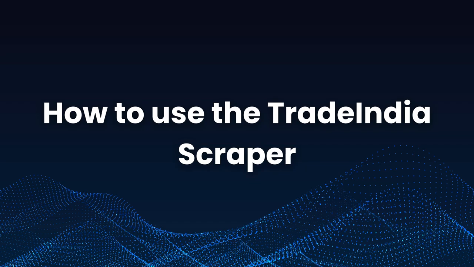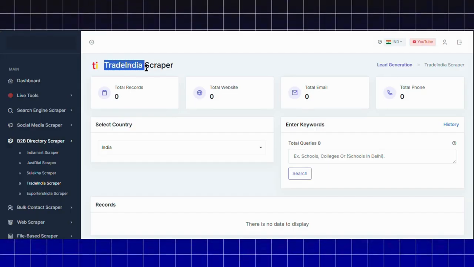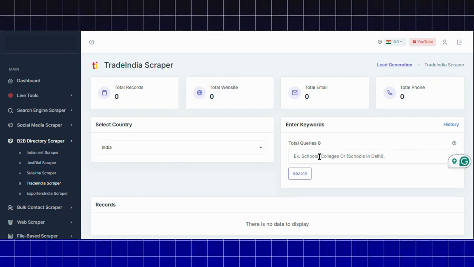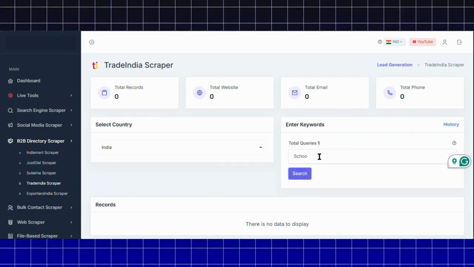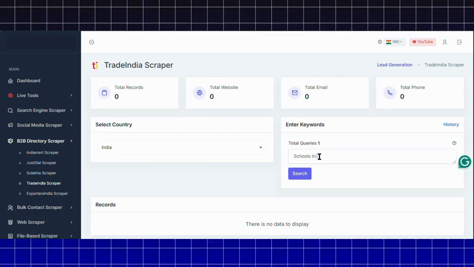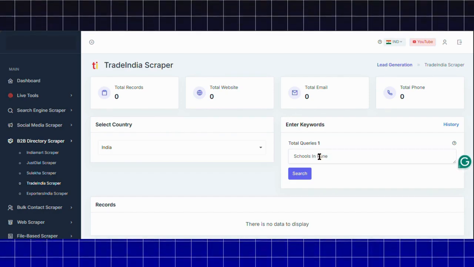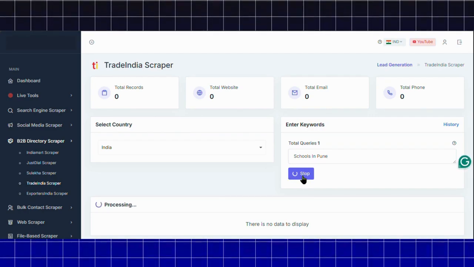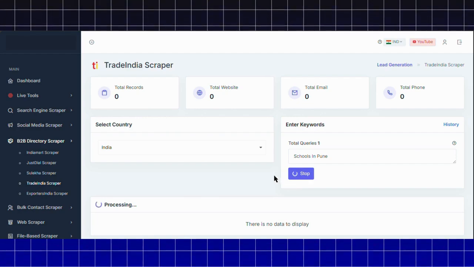Here's how to use the TradeIndia Scraper. Type your preferred keywords, e.g., schools in Pune, in the search bar. Click the search button to start the process.